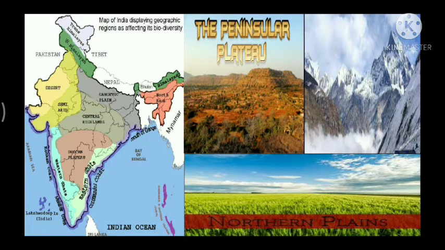From the viewpoint of geology, Himalayan mountains form an unstable zone. The whole mountain system of Himalaya represents a very youthful topography with high peaks, deep valleys, and fast flowing rivers. Now, the northern plains are formed of alluvial deposits, and the peninsular plateau is composed of igneous and metamorphic rocks with gently rising hills and wide valleys.